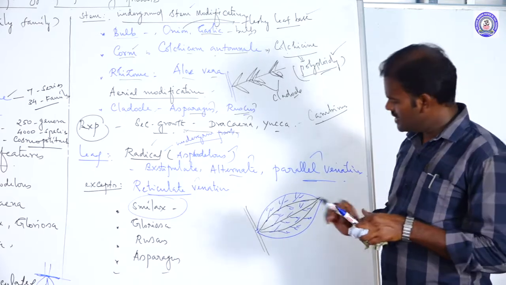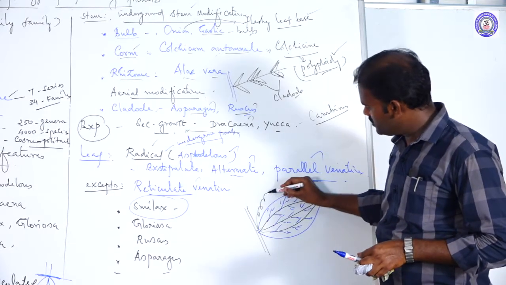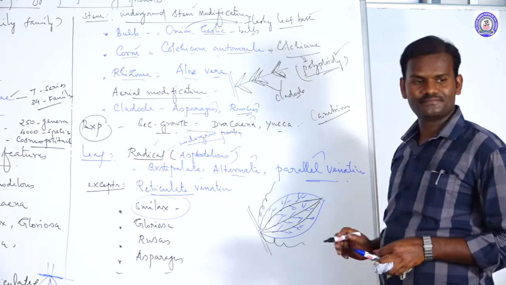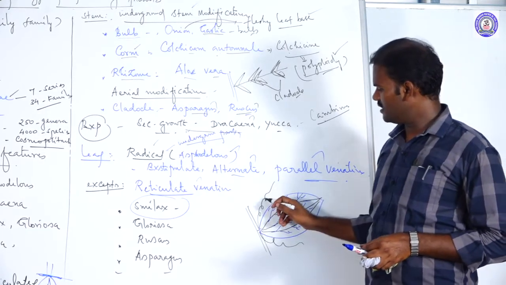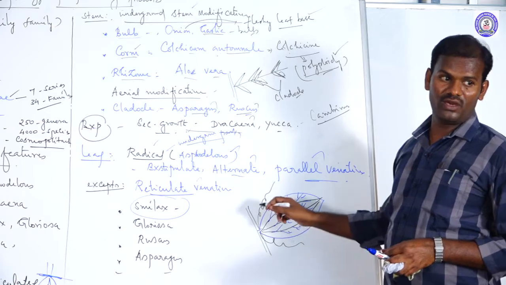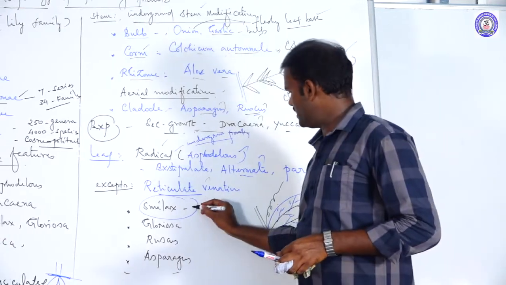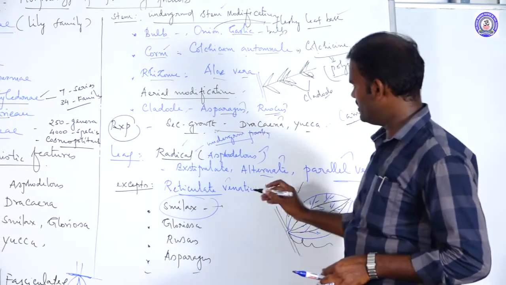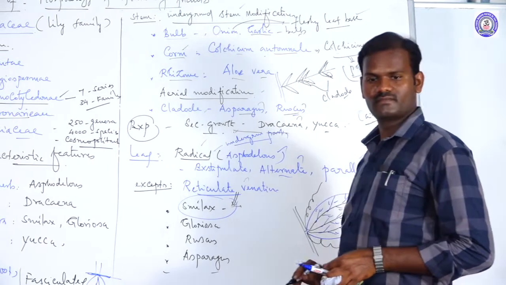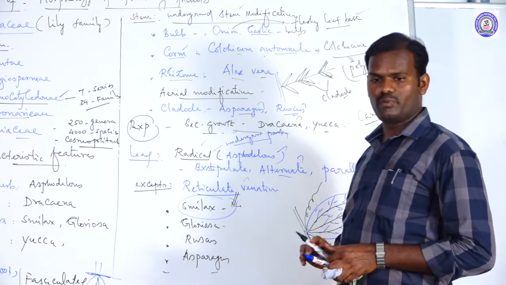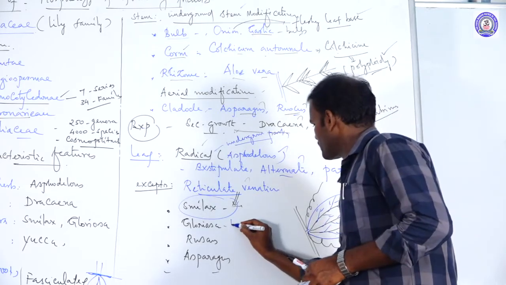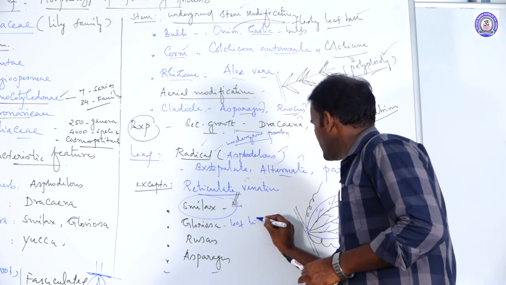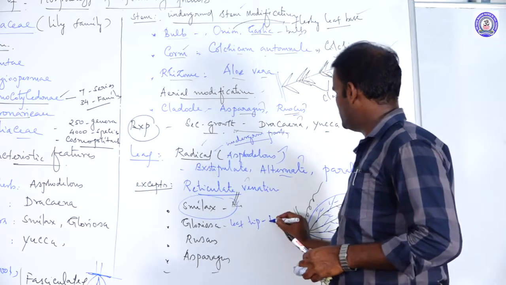In Smilax, stipules are modified into tendrils. These are called stipular modifications, stipular tendrils. So in Smilax, stipules are modified and secondary growth is present. In Gloriosa superba, the leaf tip is modified into tendrils.